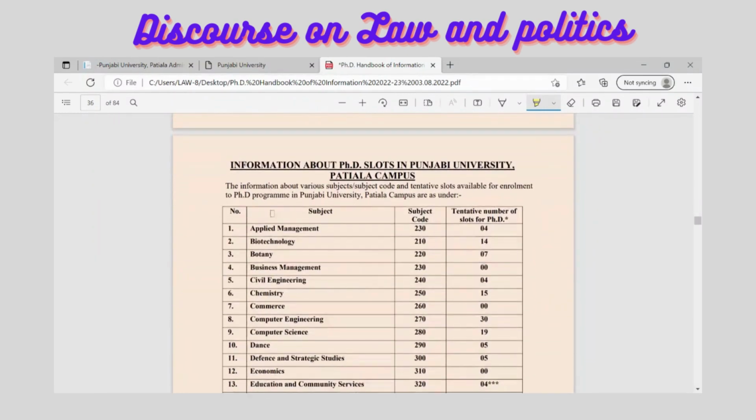And now that is more important to all of us: the number of seats which are available. Here you can see the tentative number of seats has been given in this brochure.